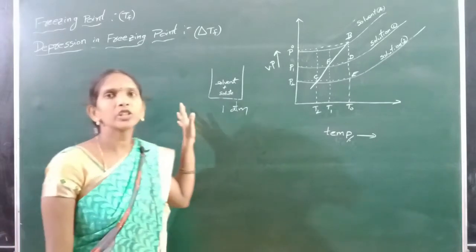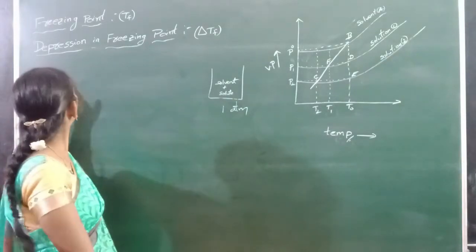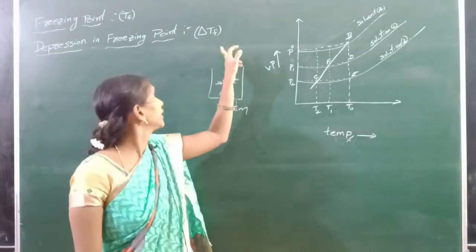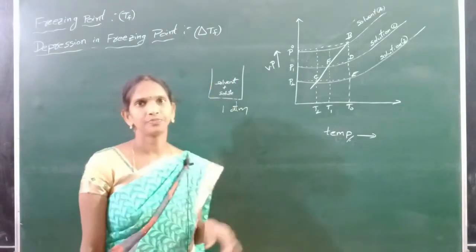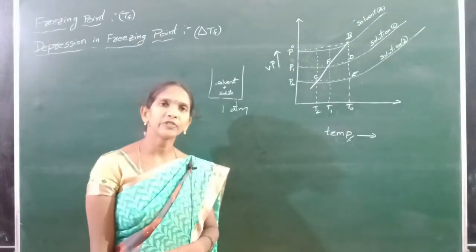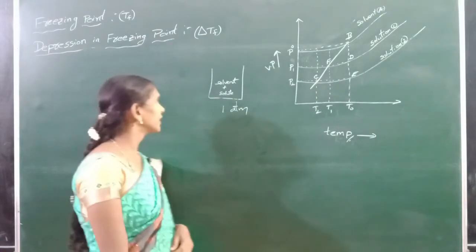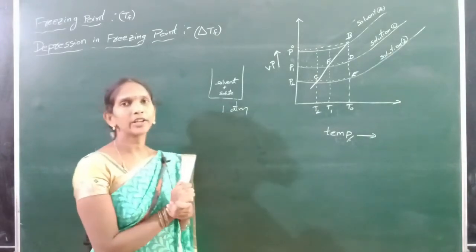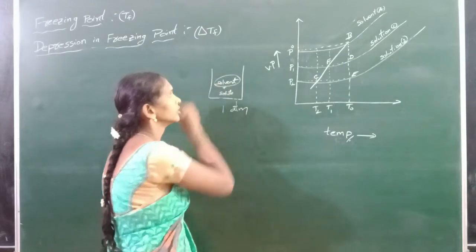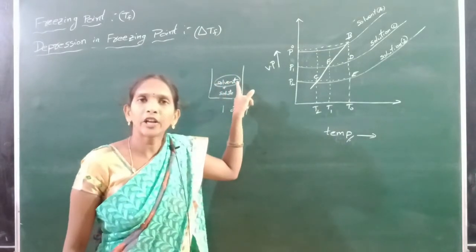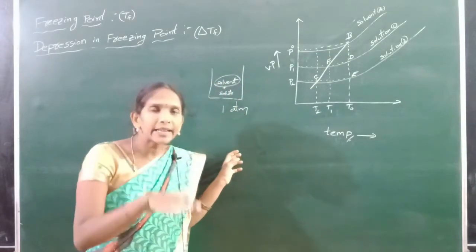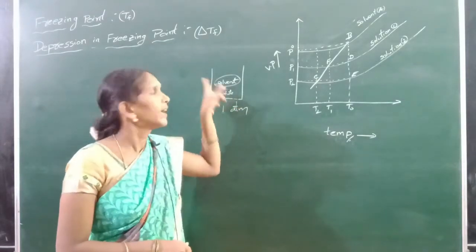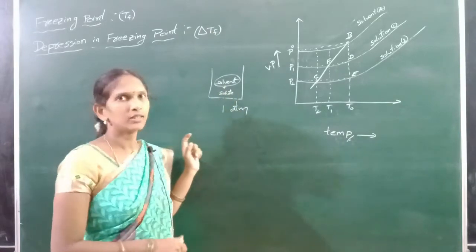Next, depression in freezing point. It is indicated with delta Tf. What is depression in freezing point? The freezing point of the solvent can decrease by adding another solute, by adding solute particles.